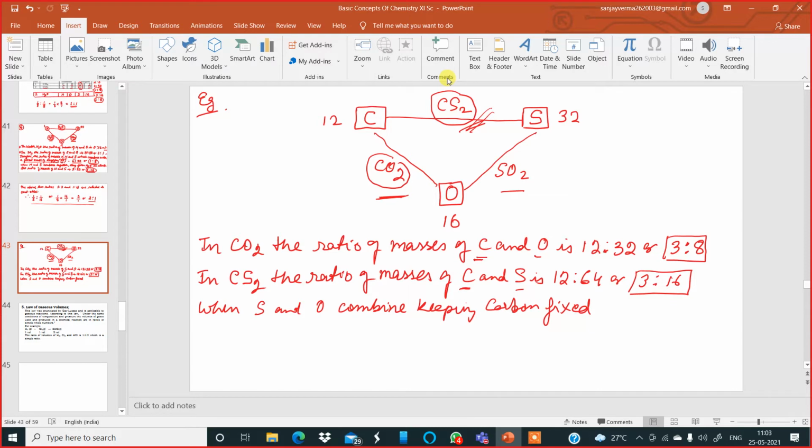So carbon is fixed. We are combining sulfur. Please, what happened? Why are you making noise?